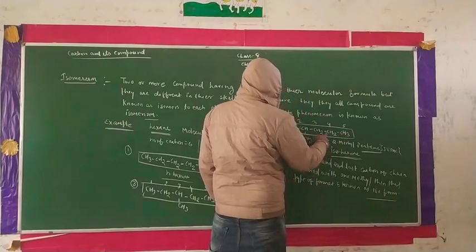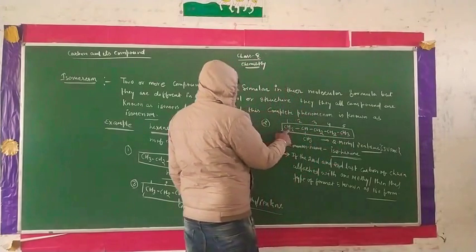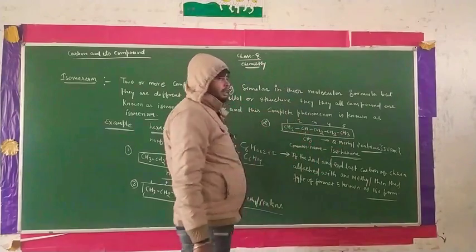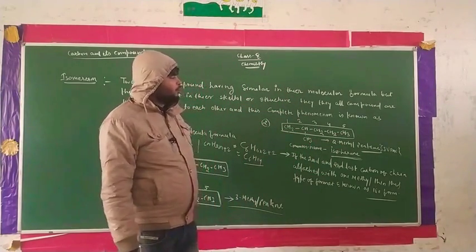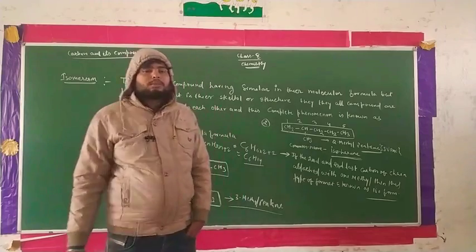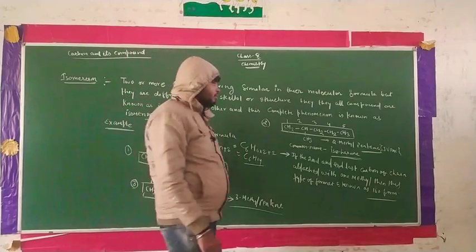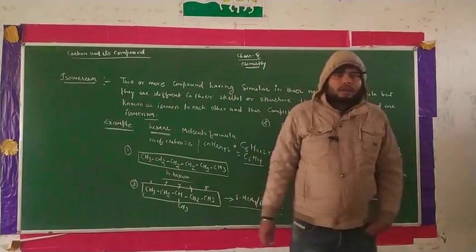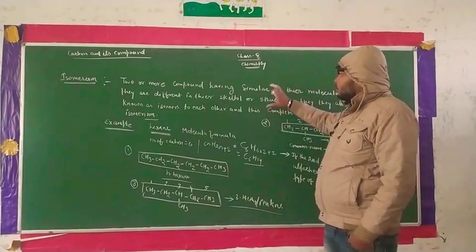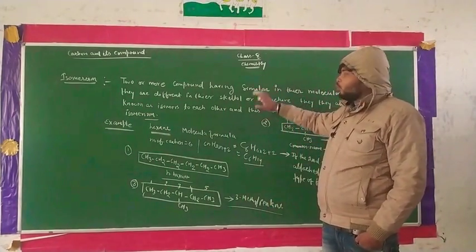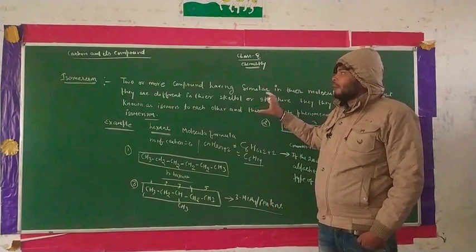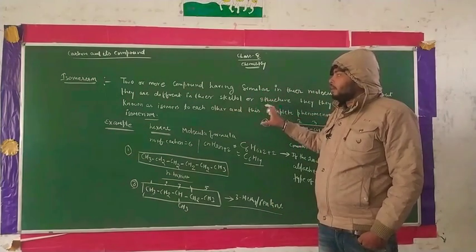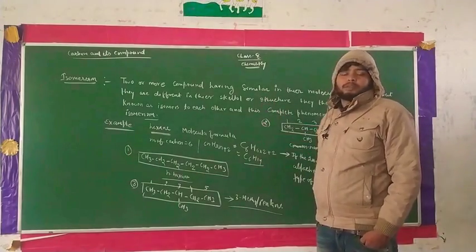See, 1, 2, 3, 4, 5. This is your last carbon, and this is your second last carbon. In the concept of this format, you can understand the process of isomerism, how we can write isomers and how we can know the concept of isomerism.